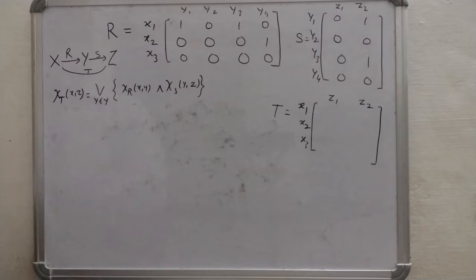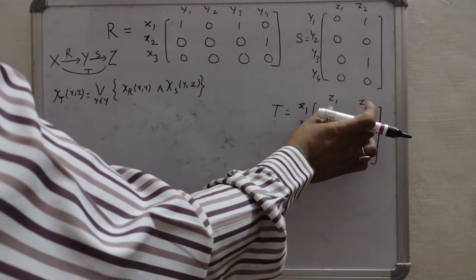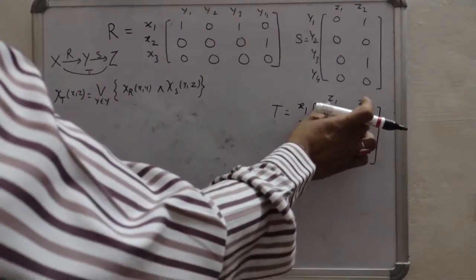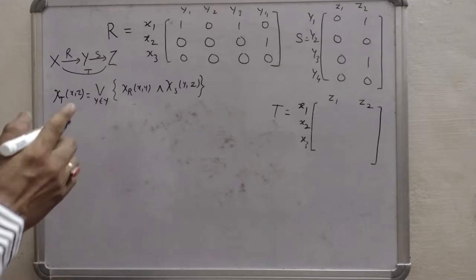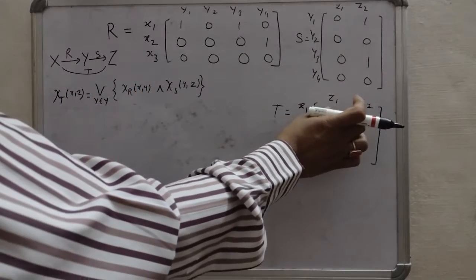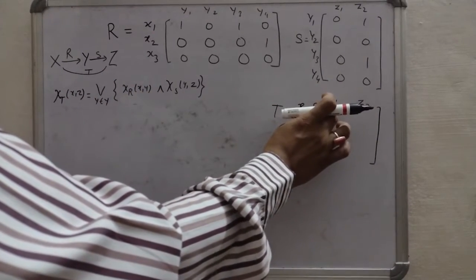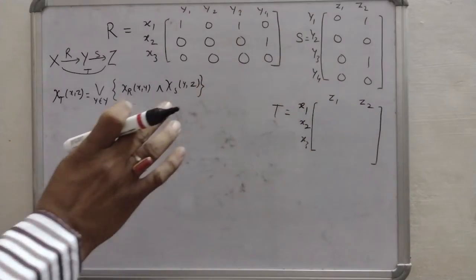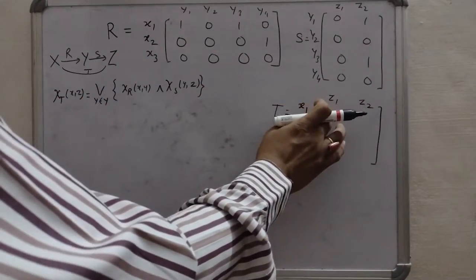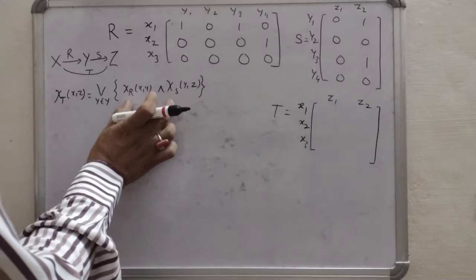By this formula we can find out the membership values of these relations. So taking the first one, x1 and z1, how do you use this formula?